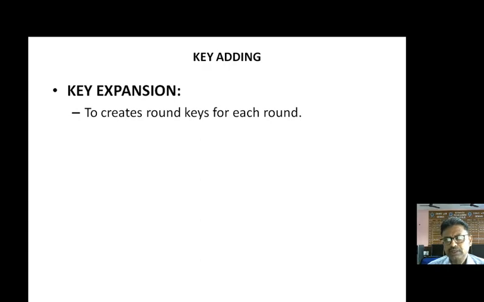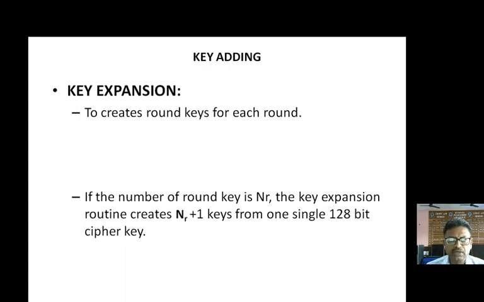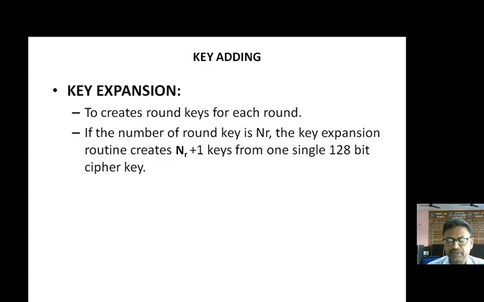So for this purpose, we will require the key expansion process, because we have only a 128-bit key, but we have to find out 11 different keys. How will we get that? Key expansion is a process of creating the round keys for the different rounds, and for each round we will have a different key.